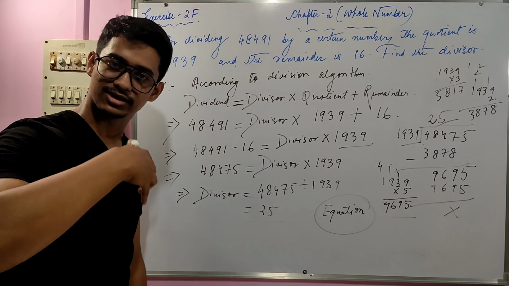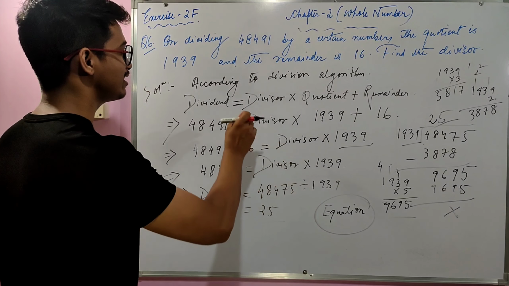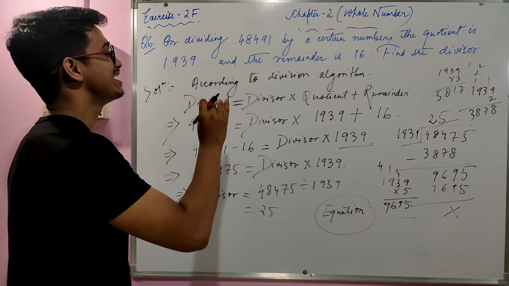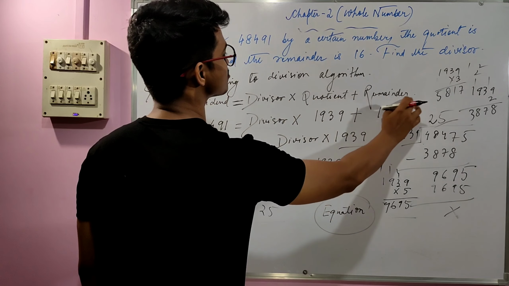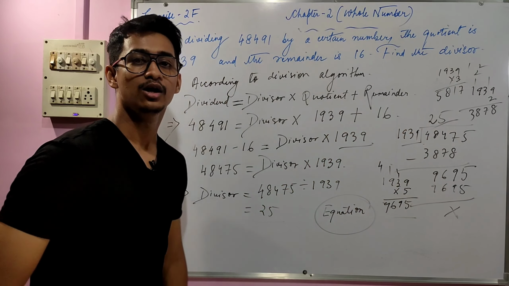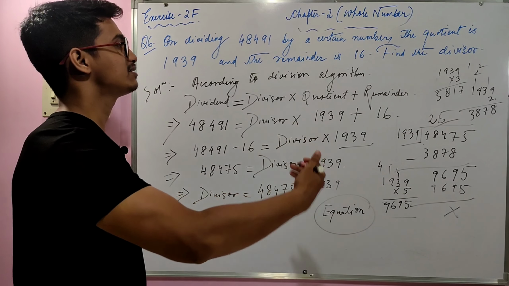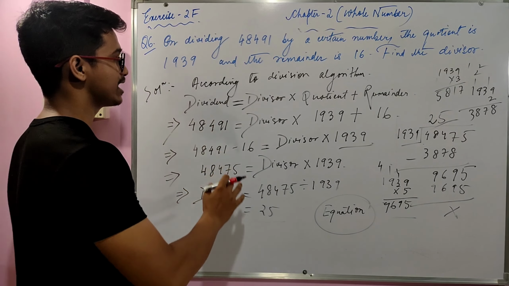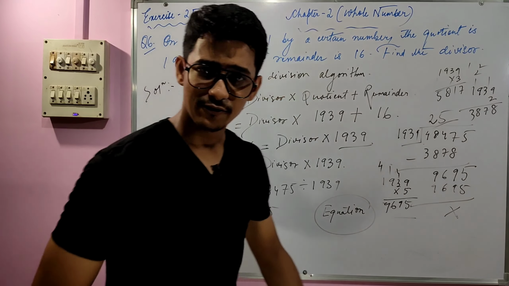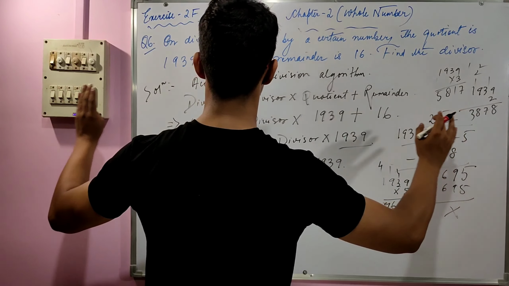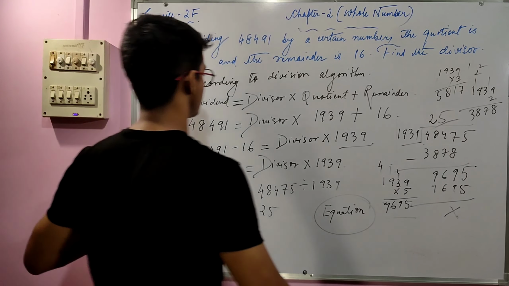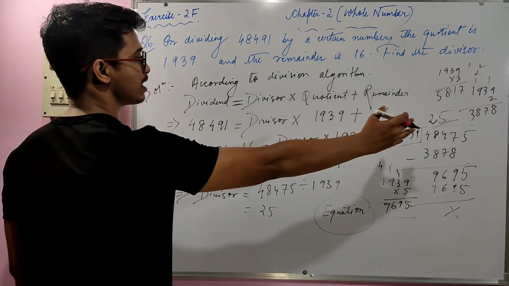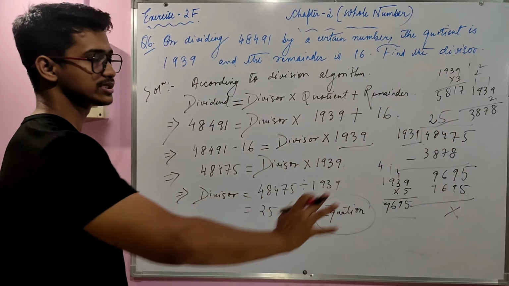This equal to sign tells us that this part, where the number is 4849, must be equal to this part, where the calculation is going on. So here we know the division algorithm. This is the left hand side, because in the left part the dividend is there, and in the right part the calculation, all such things, are there.